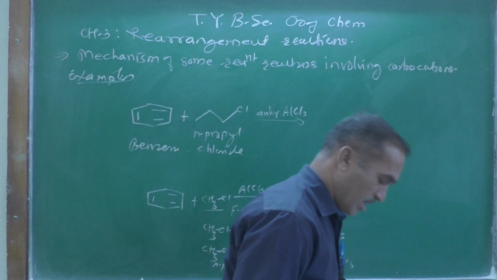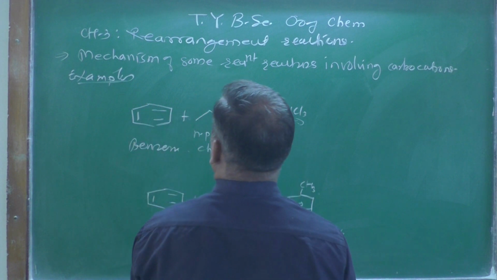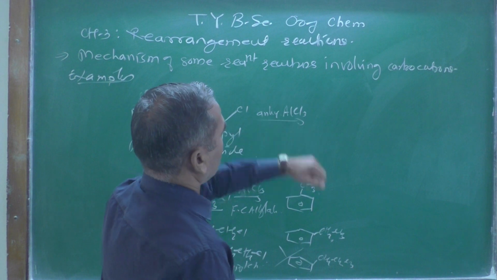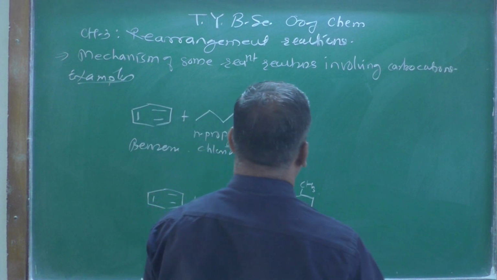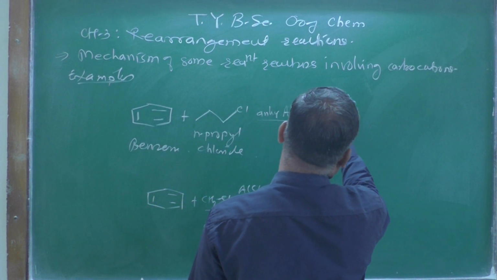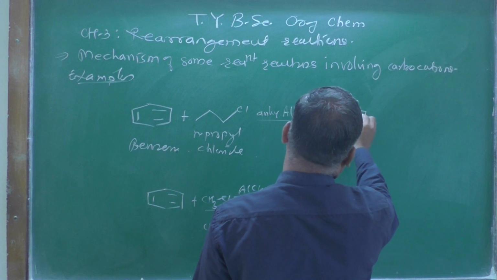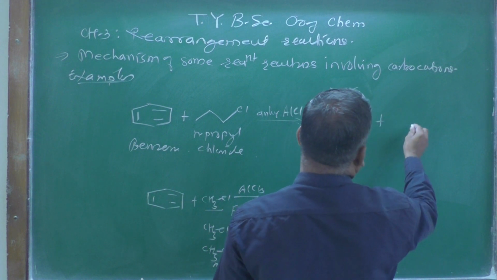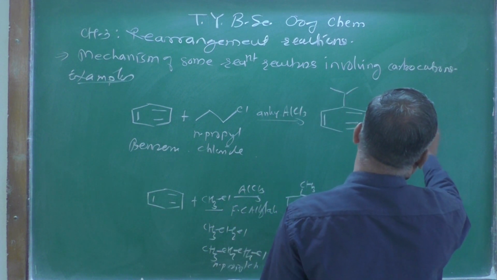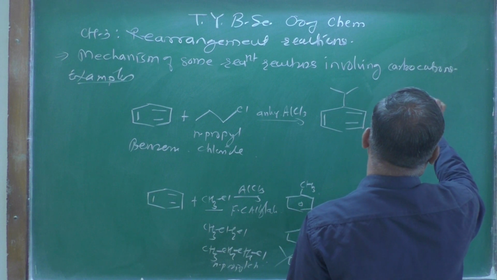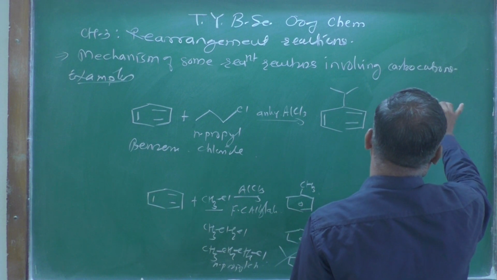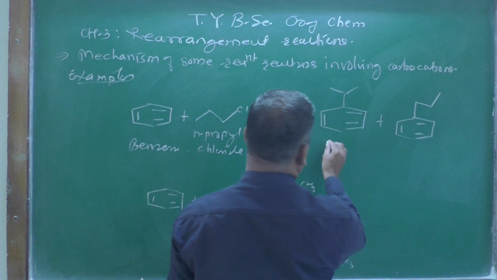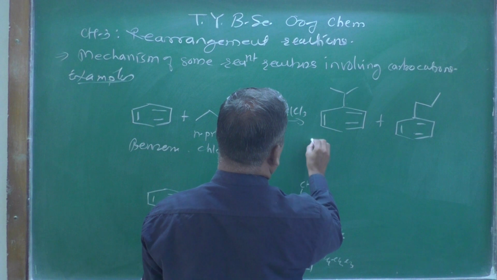Why is this so? That's why we are talking about the mechanism of rearrangement reactions involving carbocation, and this is one of the best examples. Here we are getting this type of compound like this, and another one you may get over here, this one with CH and two CH3 groups. This is called isopropyl benzene. This is what we got.